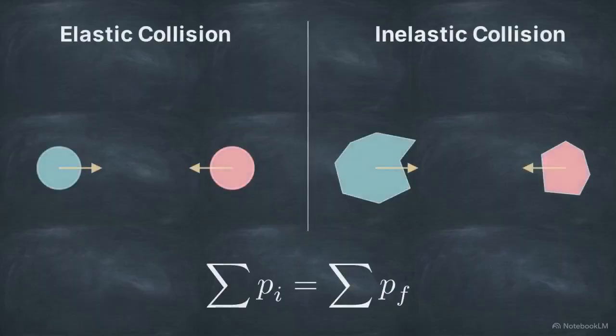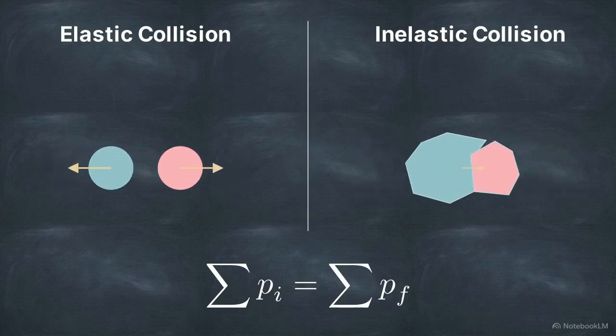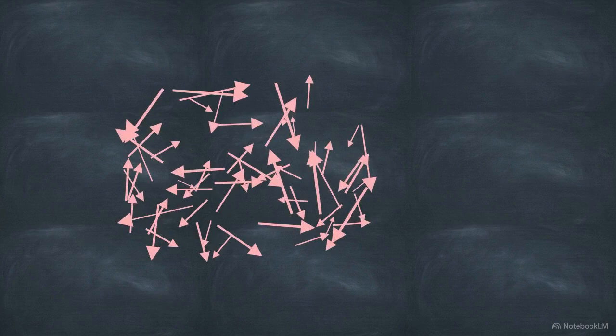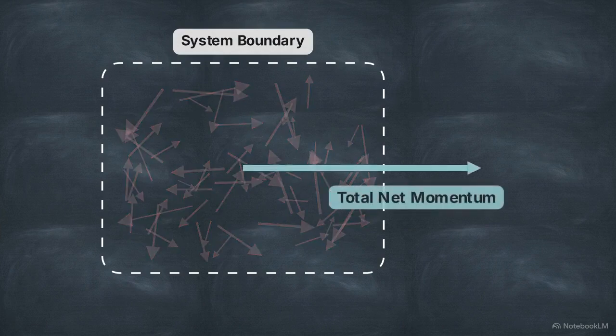Yet, regardless of the kinetic energy destroyed, whether objects bounce flawlessly or crumple violently, the total linear momentum of the system remains absolute. Calculating the outcome of physical impacts depends on the strategic placement of the system boundary, which renders the chaotic internal forces irrelevant to the final solution.